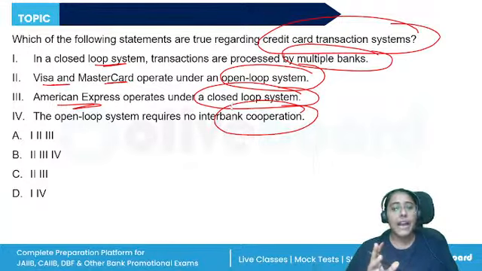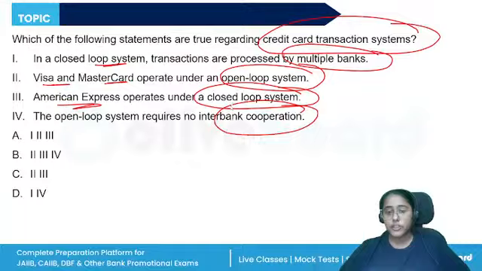In 1966, the ICA was set up, which is now the MasterCard. Then the Bank America brand, Visa. These banks created the open loop system. It required interbank cooperation. Transaction is shared between thousands of members. Issuing bank is different from the merchant bank. But in a closed system, contract owners contract directly with the cardholders and the merchants that authorize and settle all the transactions. Right, so the Diners Club and Amex, these are the closed loop system.